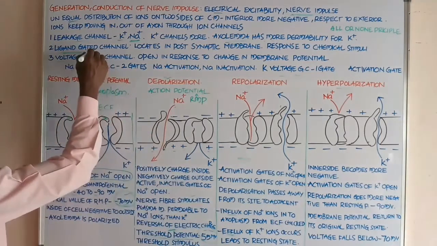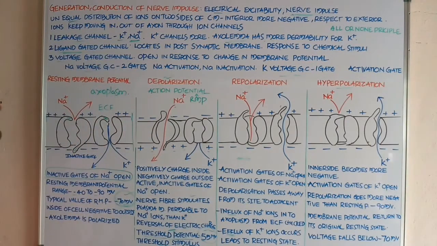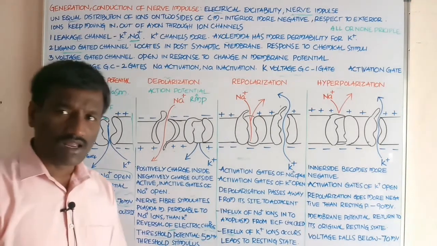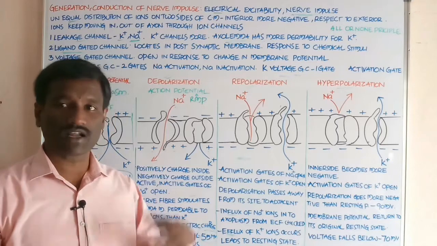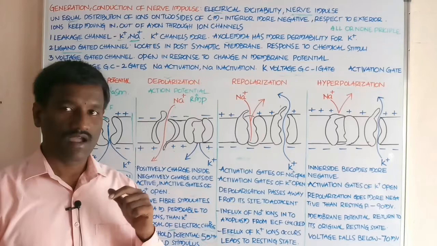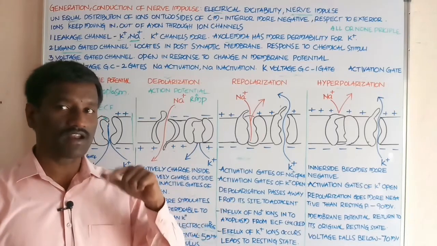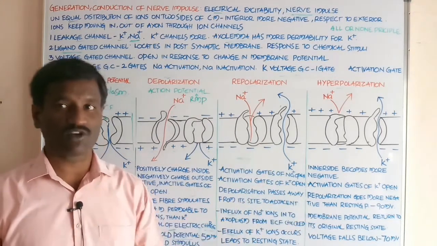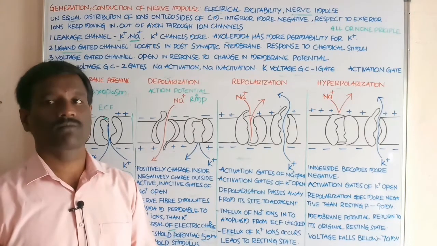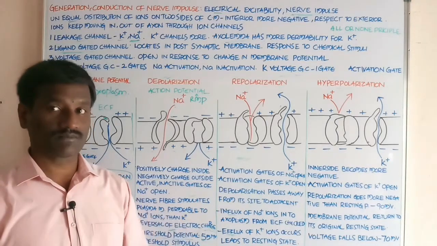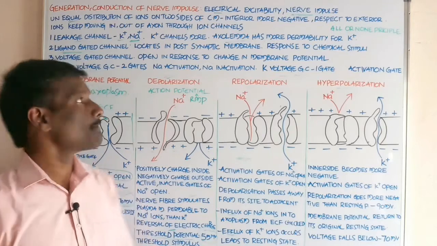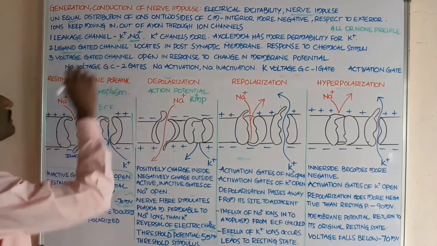And students, what about the second one? That is the ligand gated channel. Ligand gated channels are present in the postsynaptic membrane, and these open in response to chemical stimuli. When neurotransmitters are released at the region of the synapse, these channels are opened at that time. These are ligand gated channels.